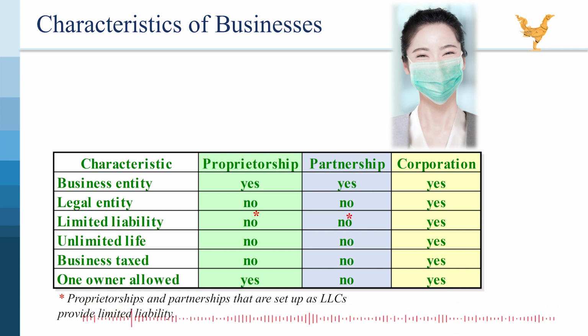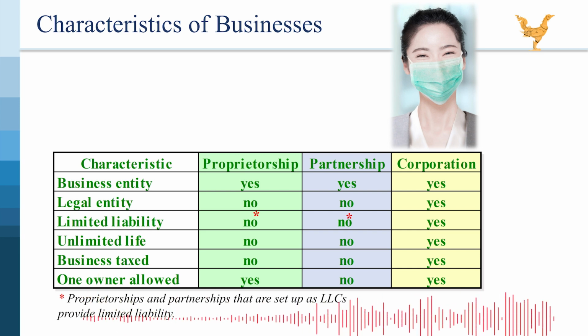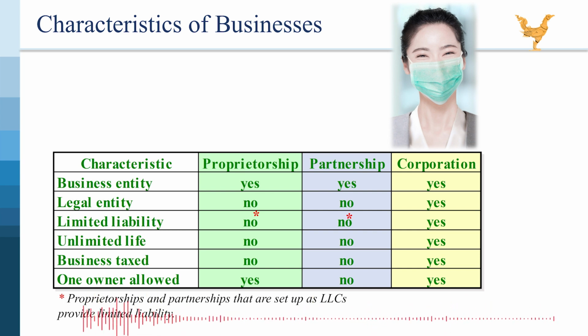Those are the key characteristics that set corporations apart from sole proprietorships and partnerships. Let's delve into each one. Business entity. Yes, like other business structures, corporations are distinct accounting entities, keeping their financial records separate from those of their owners, shareholders.